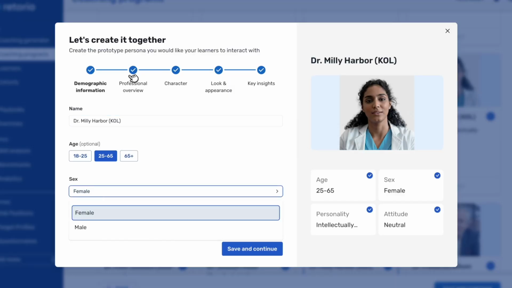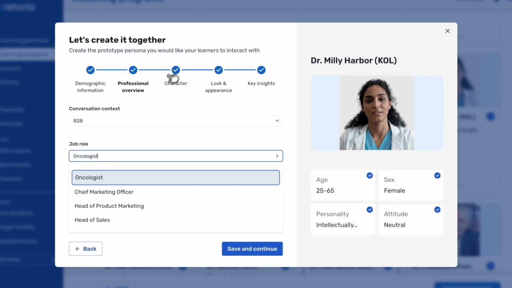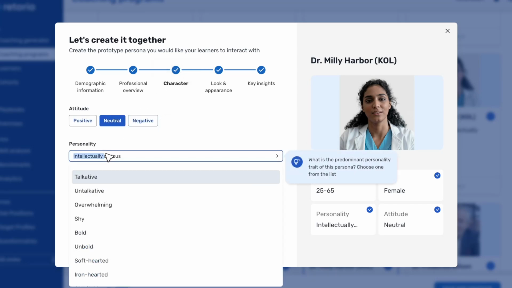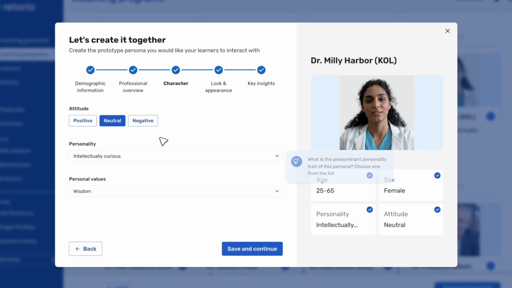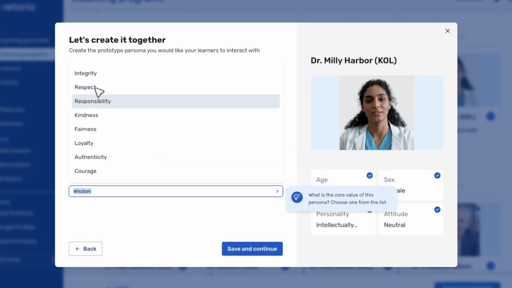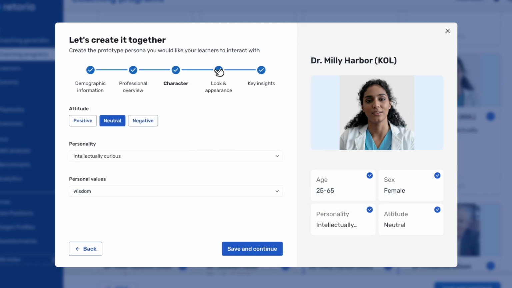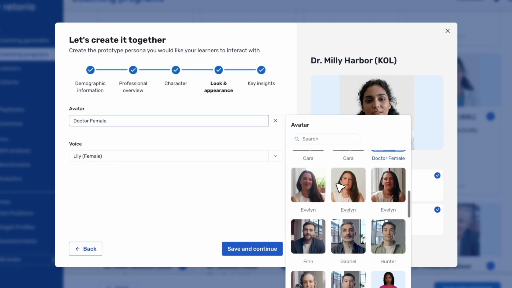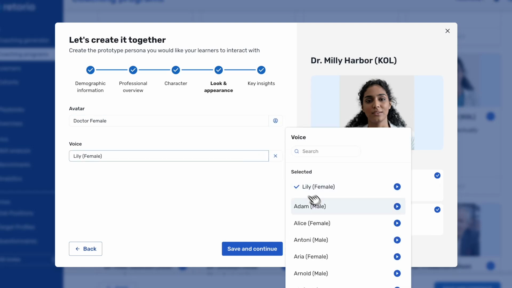Here we are designing an oncologist called Dr. Harbour. She's going to be female and a key opinion leader oncologist. Let's give her a neutral attitude to our product, an intellectually curious personality, and a priority for wisdom. We give her a female appearance and pick a matching voice. This is actually quite a lot of fun.